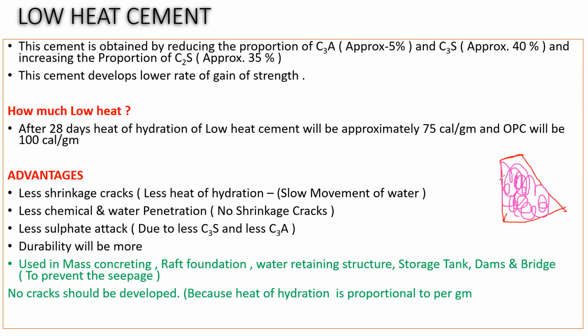So what will happen, here the top portion will have concrete, here also concrete will be there. Due to the difference in the temperature, because this is somewhere at the surface, right? The cement in this portion is at the surface, whereas this cement has gone inside. So there will be a temperature difference. I'll write it this way, TD, temperature difference. So due to this temperature difference, what is going to happen? Thermal cracks are going to happen.